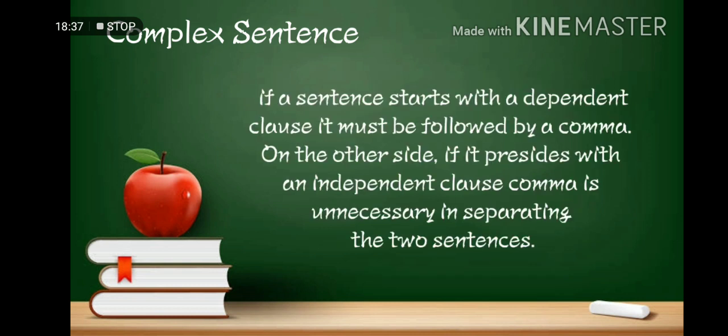Take note that if a sentence starts with a dependent clause, it must be followed by a comma. On the other side, if it is preceded by an independent clause, a comma is unnecessary in separating the two clauses.